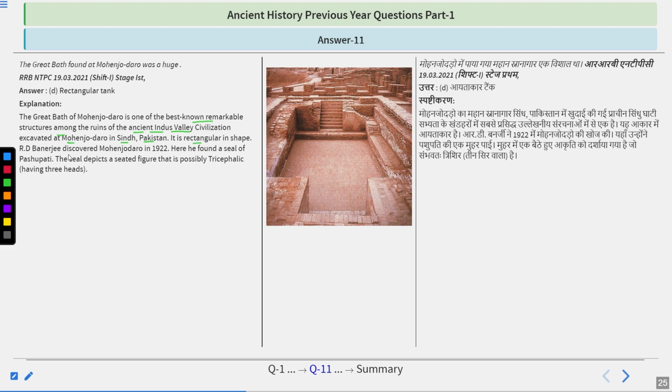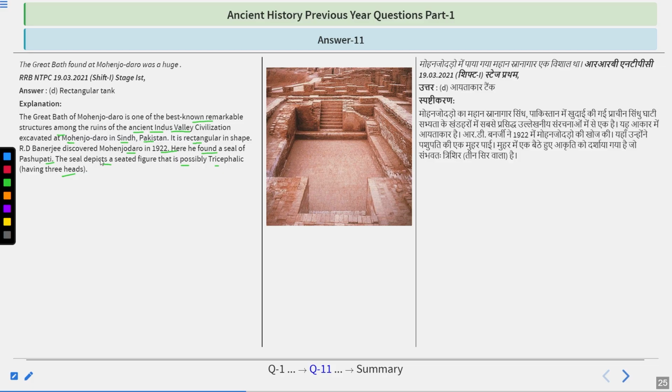Rakhaldas Banerjee, that means R.D. Banerjee, discovered Mohenjo-daro in 1922. Here he found a seal of Pashupati Mahadev. The seal depicts a seated figure that is possibly tricephalic, which means having three heads. So sometimes he is also compared with the god Shiv.